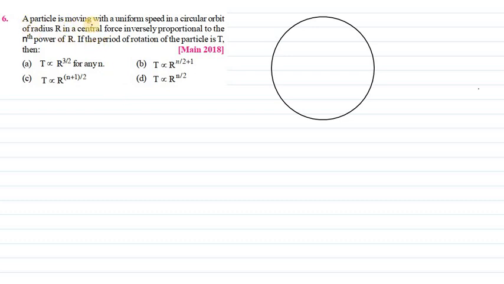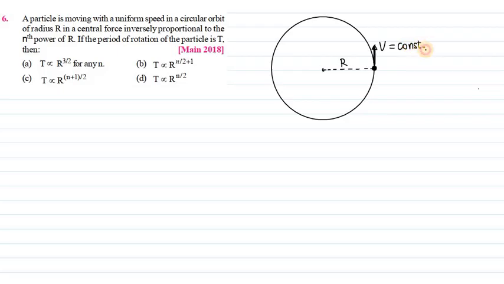A particle is moving with a uniform speed in a circular orbit of radius r. So this is a circular path whose radius is r, and the particle is moving with a constant speed. Let us say v is the constant speed.